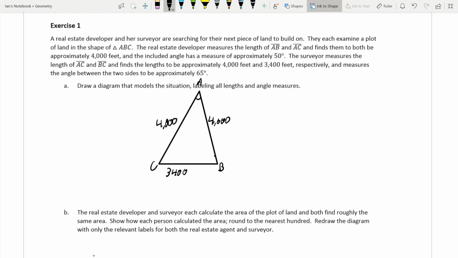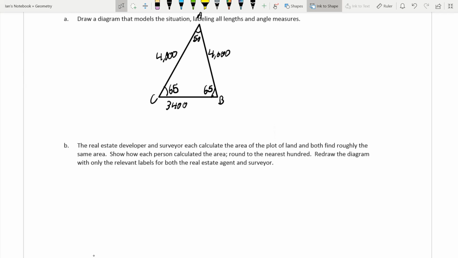This angle right here is 50 degrees. And this angle down here is 65 degrees. Meaning that this other side has to be 65 degrees as well. And that adds up, that works. 65 plus 65 is 130, plus 50 is 180. Now they each calculate the plot of land and both find roughly the same area. Show how each person calculated the area, round to the nearest 100.